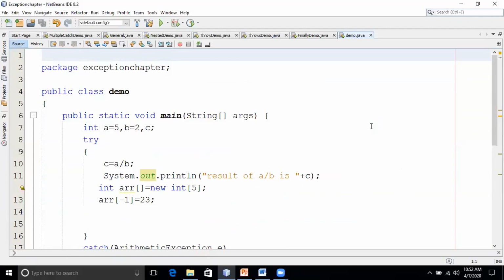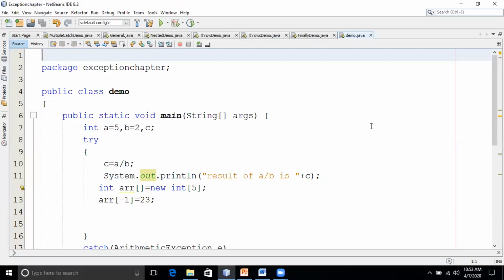Just a note for you: this arithmetic exception will happen only for integers. If it is a floating point number or double, it will give the answer as infinity. It will not throw the exception. Are you able to hear me? Yes, sir.